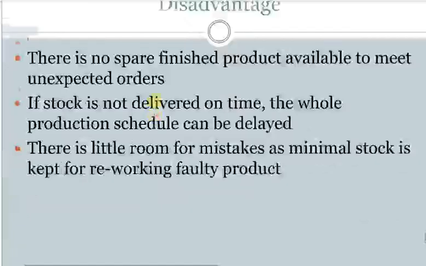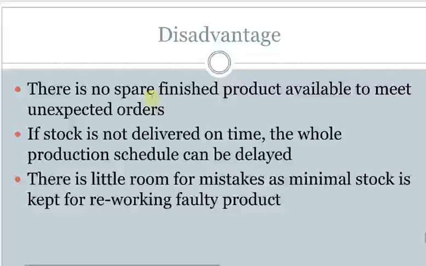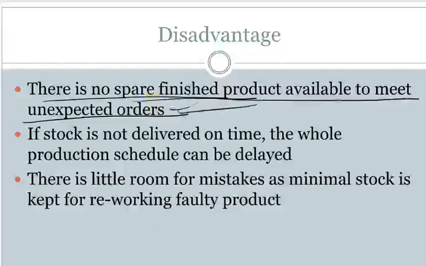While the disadvantages is that there is no spare finished product available to meet an unexpected order. What happens if there's an unexpected order? Because you're not keeping any finished goods in your stores, you will miss out on unexpected orders, right? If you had a storeroom storing finished goods, that means you would cater for unexpected orders, because now you're just keeping in mind for those that have ordered. But what about those unexpected orders? You lose out on those.